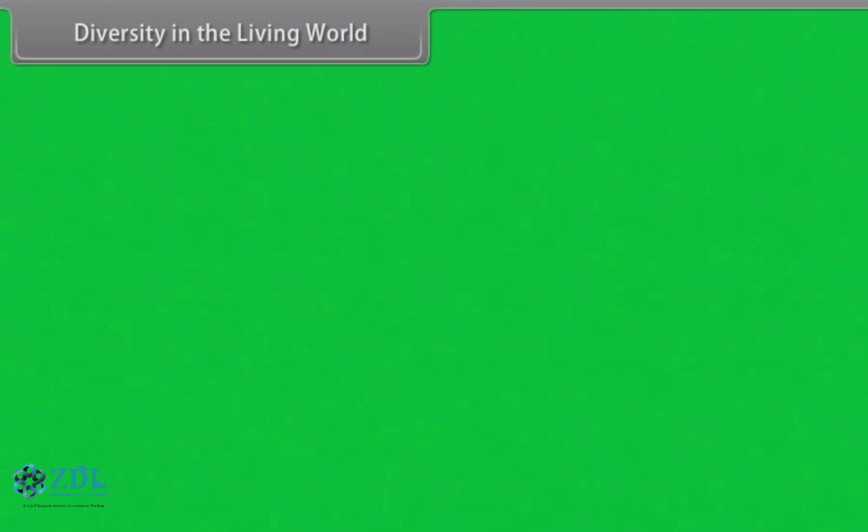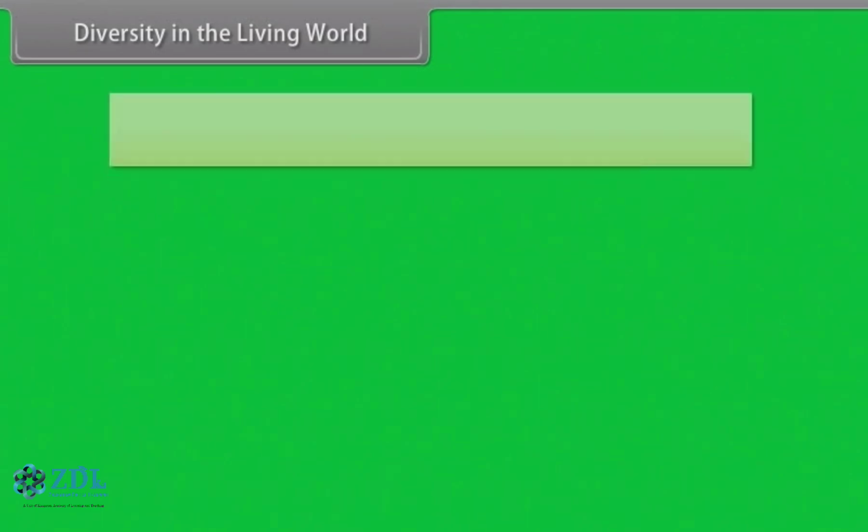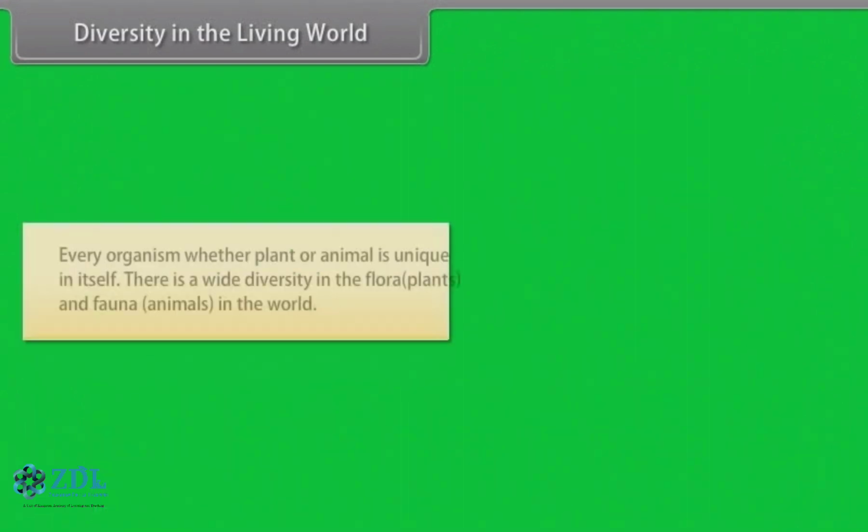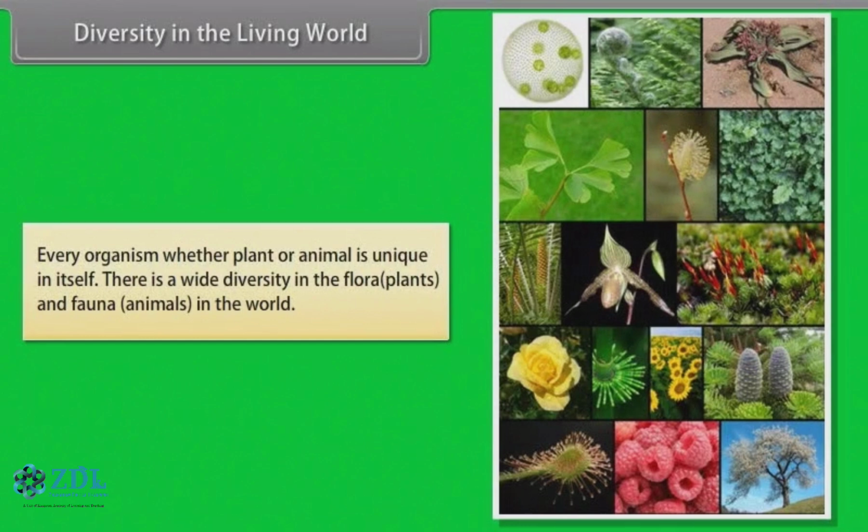Diversity in the living world. The biodiversity is the number and types of organisms present on the earth. Every organism, whether plant or animal, is unique in itself. There is a wide diversity in the flora, plants, and fauna, animals, in the world.